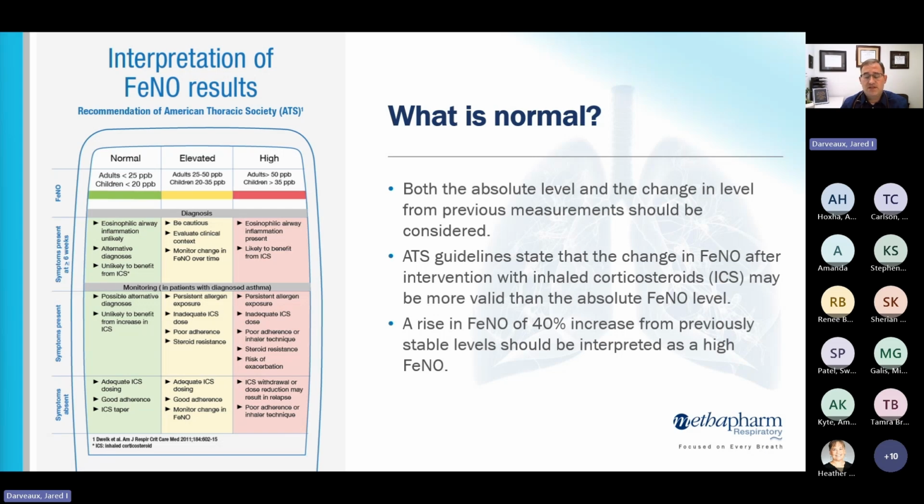So I can give you an example of that. I just saw a patient last week who used to be a dog groomer, and she was highly allergic to dogs, and her exhaled nitric oxide levels would hover in the 230 to 250 range, and she would have ongoing symptoms despite kind of maximizing her inhaler therapy. And then she retired, and once she got away from being around dogs so much, the same level of inhaled corticosteroid was enough to keep her symptoms under control and her ENO level reduced to 65. And so although 65 is still considered elevated, when you compare it to her baseline around 230 or 250, that's a pretty substantial decline in that level.